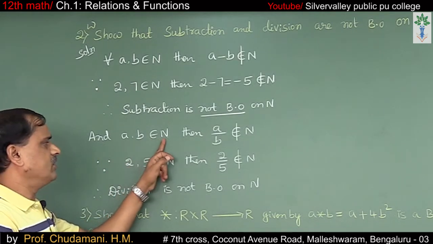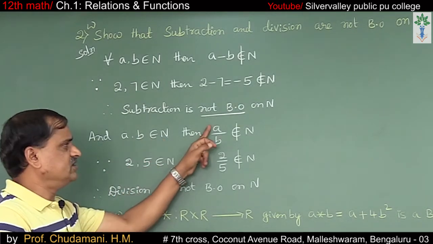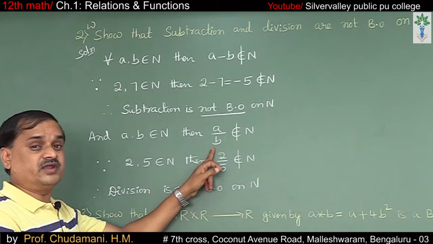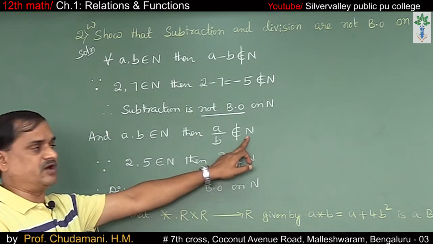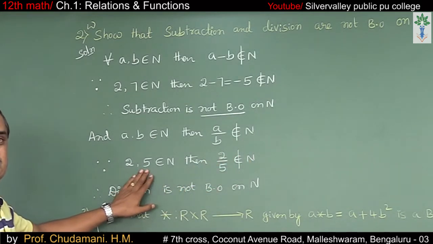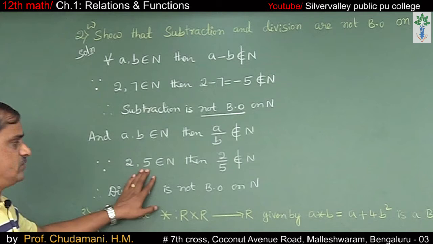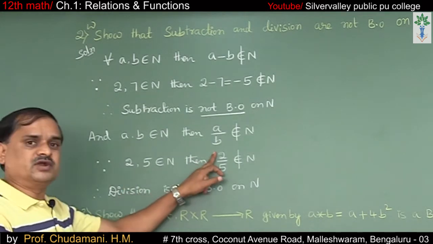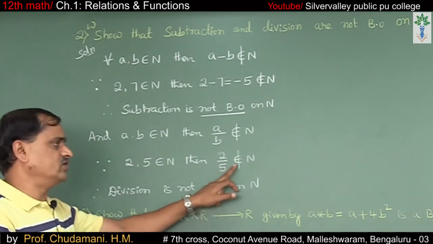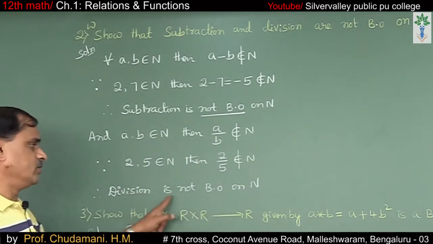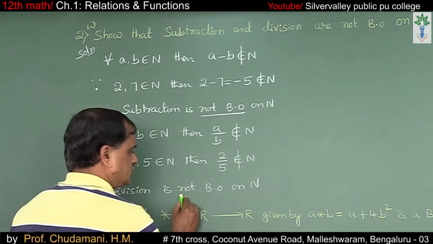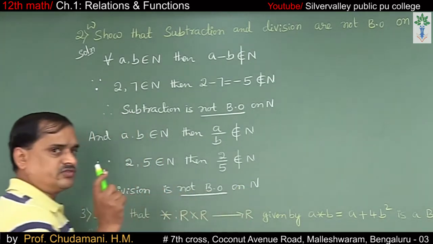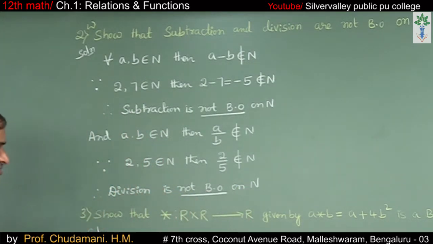If A, B belong to natural numbers, then division A divided by B does not belong to N. For example, A equals 2, B equals 5, which are natural numbers, but 2 divided by 5 does not belong to N. Therefore, division is also not a binary operation on the set of natural numbers.